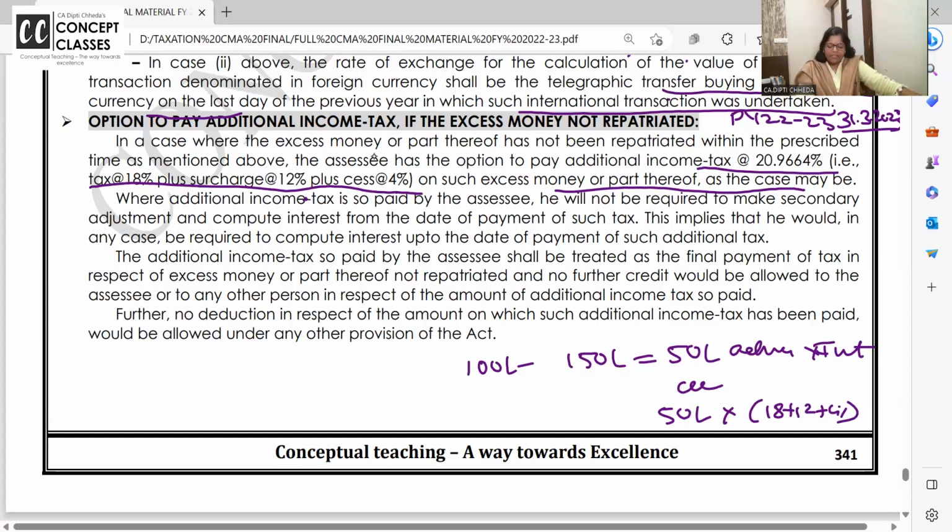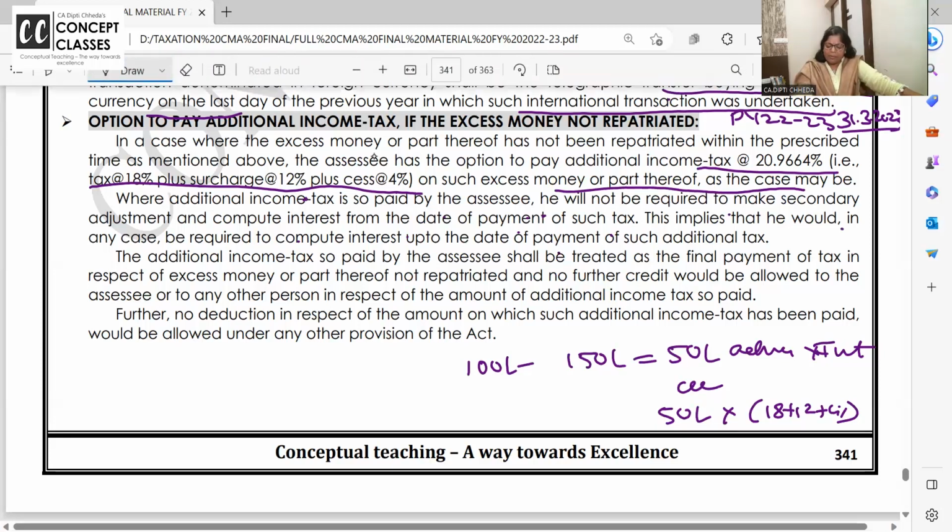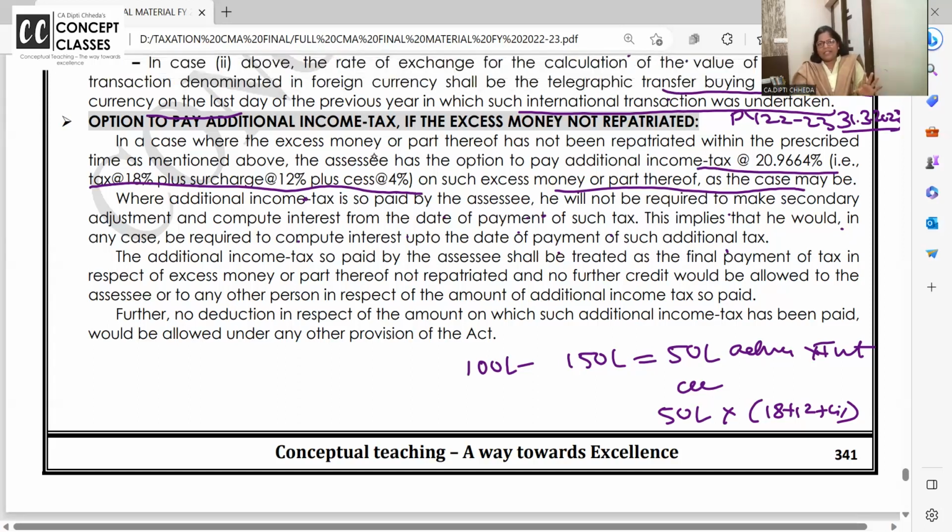Okay. Where additional income tax is so paid by SSC, he will not be required to make secondary adjustment and compute interest from the date of payment of tax. Once again, where additional income tax is so paid, he will not be required to do secondary adjustment and compute. This story will get closed. This implies that he would, in case, be required to compute interest up to the date of the payment of additional tax. Until you pay the additional tax, keep paying interest. The day you pay additional tax, 18%, 12%, 4%, over.